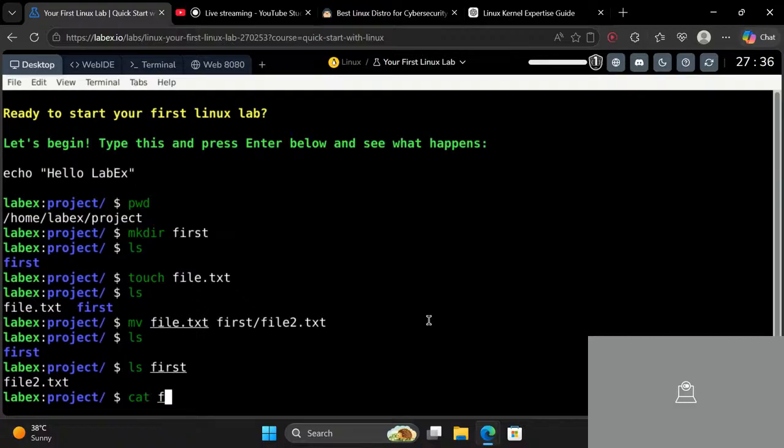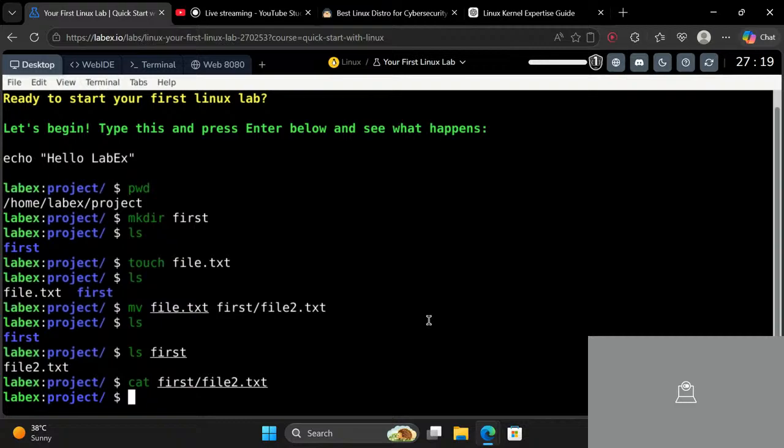Cat first forward slash file2.txt. Remember, we are inside the project directory, not inside the first directory. Therefore, I have to write first slash file2.txt. So I enter it, and now nothing is being shown because there is absolutely nothing inside the file2.txt.